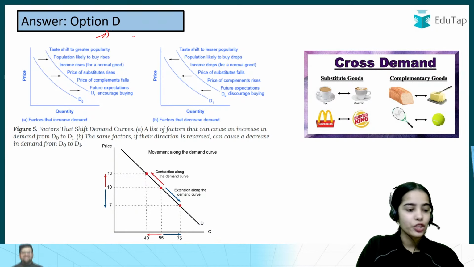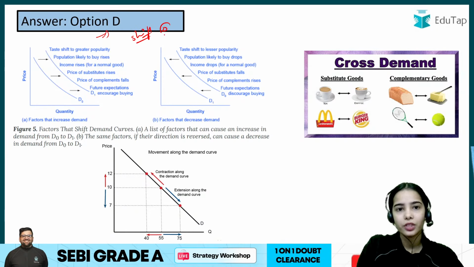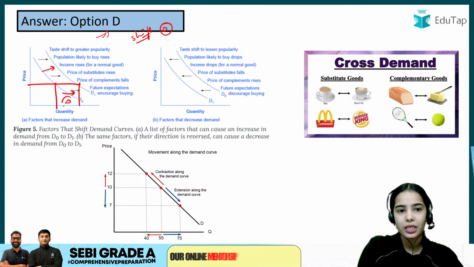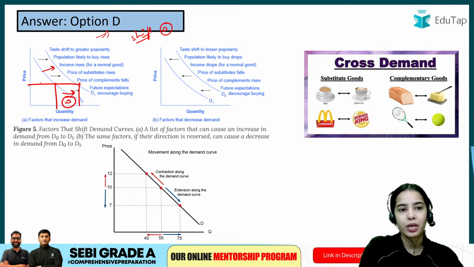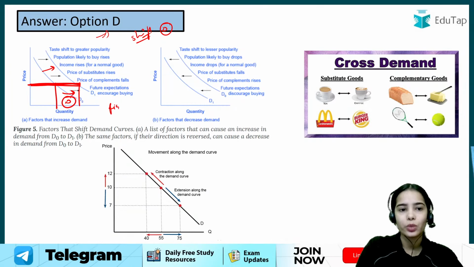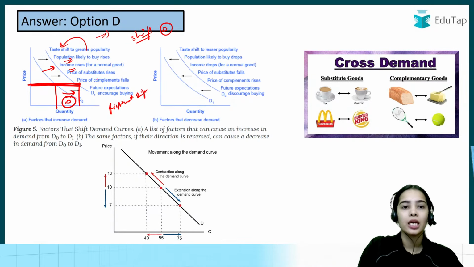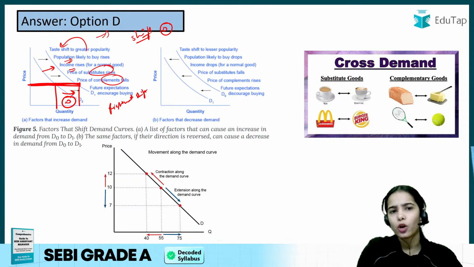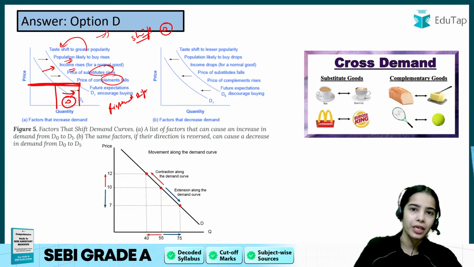So there can be shift in the demand curve. Rightward shift means that at the same price, there is increase in demand. That causes rightward shift. This can be because of greater popularity of the product. Population is increasing, so demand is increasing. Income is increasing, so demand is increasing. Price of substitute or price of complements, this we will discuss in the coming slides more.